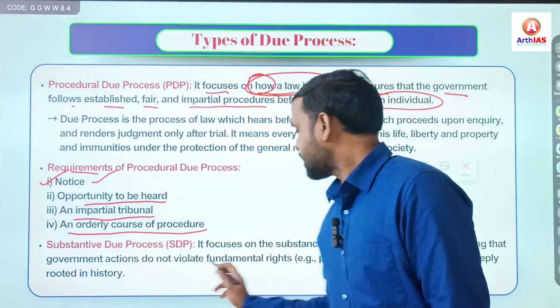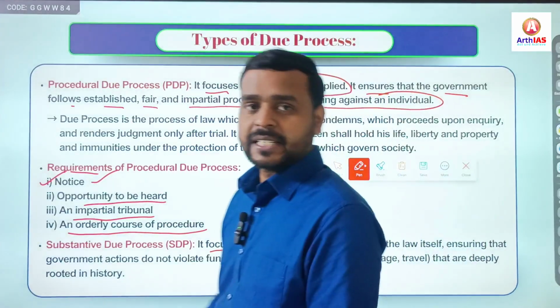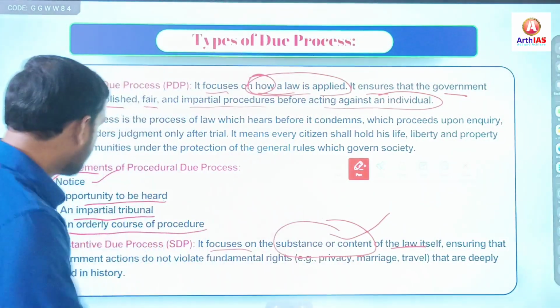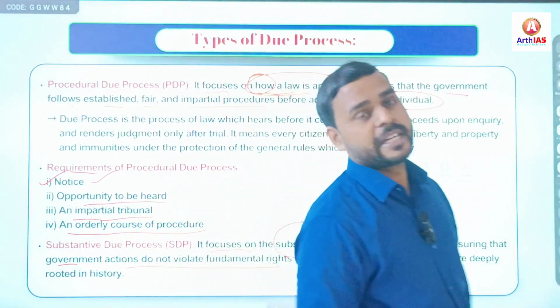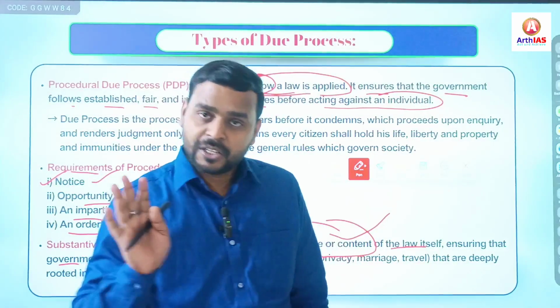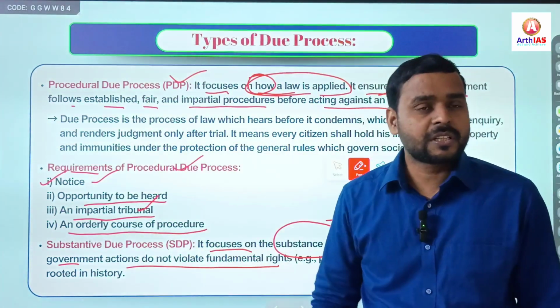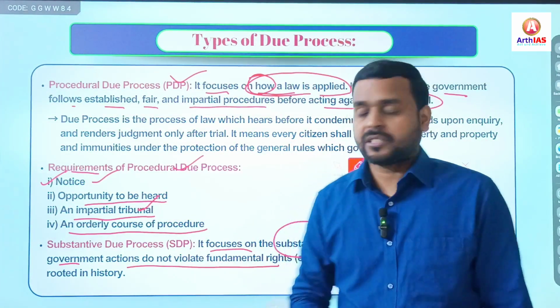Substantive due process, obviously, it focuses on the substance or content of the law. As I said, substance or fact or content of the law itself, ensuring that government actions do not violate fundamental rights. For example, right to life, right to privacy, right to marriage, right to property, right? So these are the two types of due process. First is procedural due process, second is substantive due process.